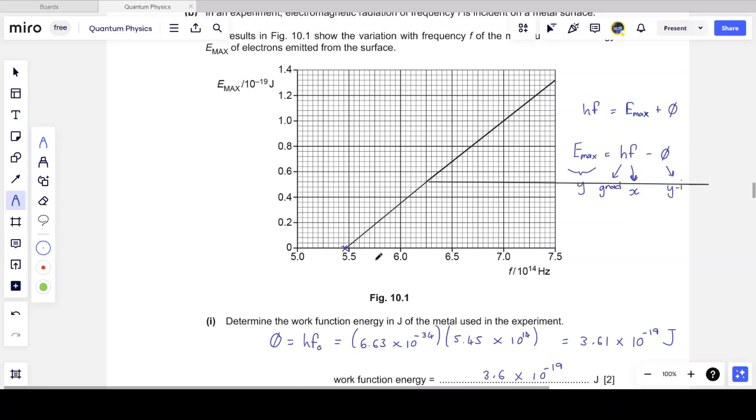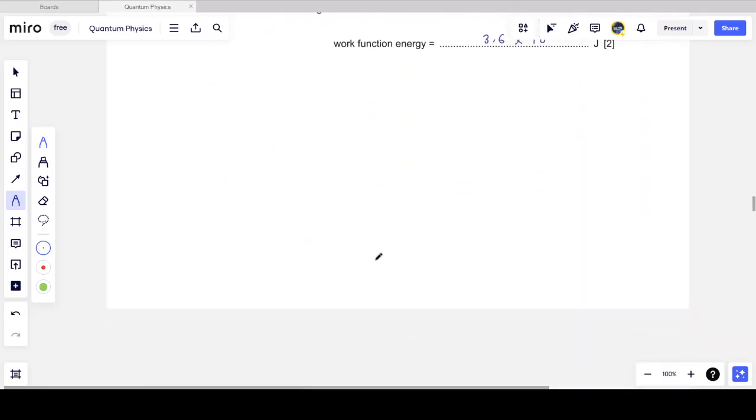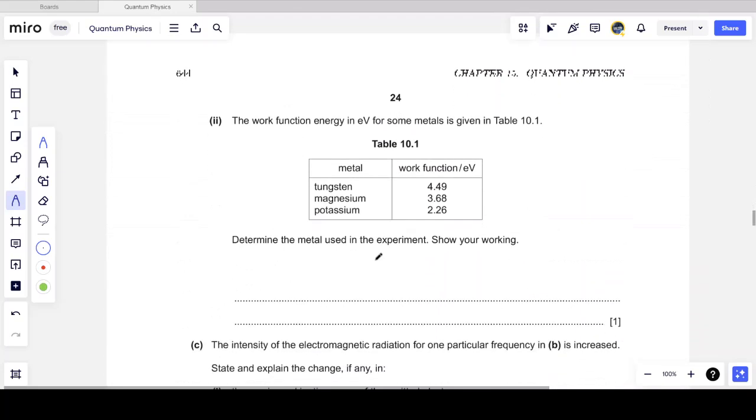When there isn't any kinetic energy from the electrons, they're just being kicked out from the metal and they sit at the surface. They don't have any kinetic energy to move away from the surface. And so we can use that little trick to find the work function energy of the metal. But we're not quite done just yet.